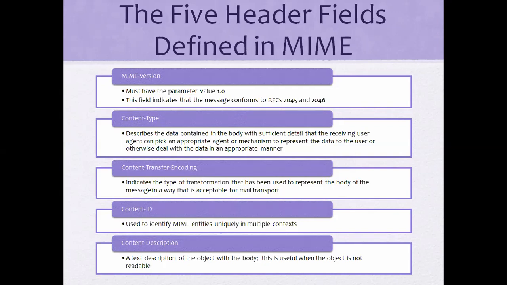Content transfer encoding tells us how the content will be transported. Next, content ID: each and every content has a specific identity. And description means we refer to the content of the entire code.